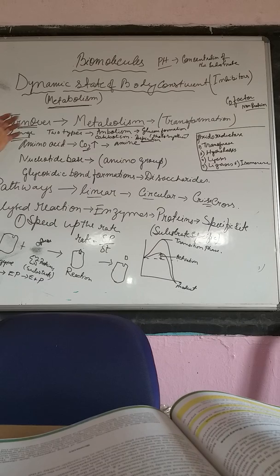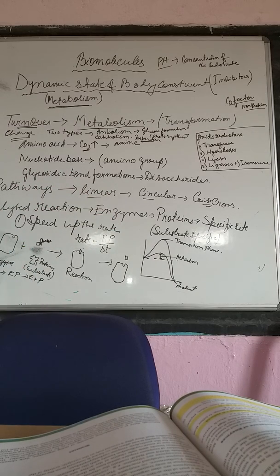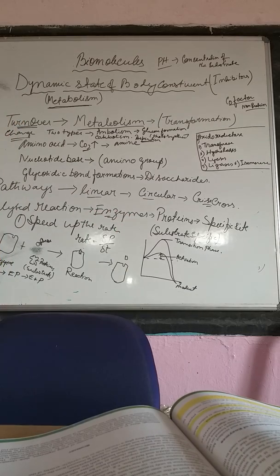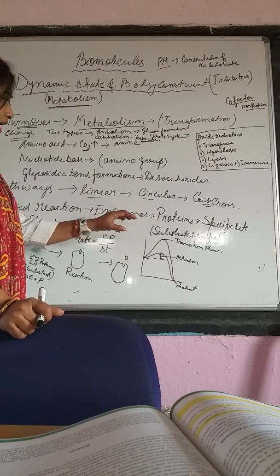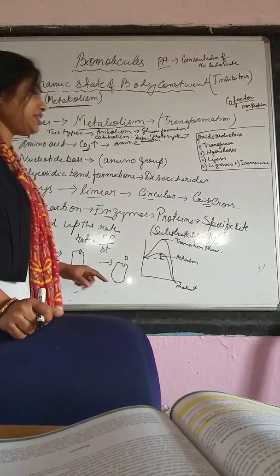Now metabolism is basically nothing but a chemical reaction, and that chemical reaction has to be catalyzed. In chemistry, a catalyst is a substance that speeds up the rate of a chemical reaction. So in these catalyzed reactions we have enzymes. What are enzymes? Enzymes are proteins, but they have a specific site.